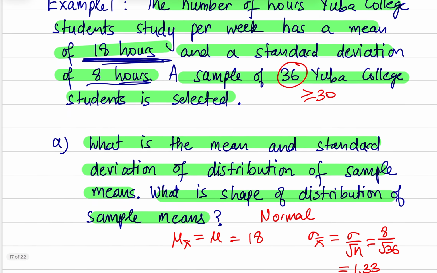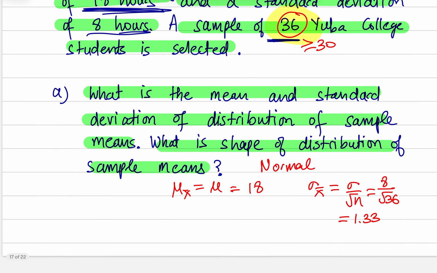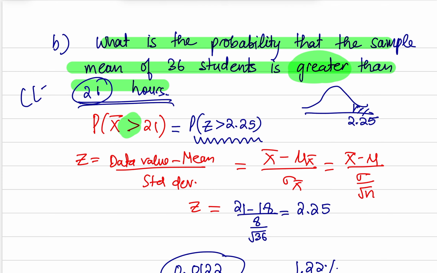So we did use the central limit theorem in this case. We were not given anything about original population. We were not told if it's normal or not, but we were picking large enough samples. And as long as we are picking large enough samples, we can apply the central limit theorem. So we have used CLT here to find the probabilities. Central limit theorem applies here.